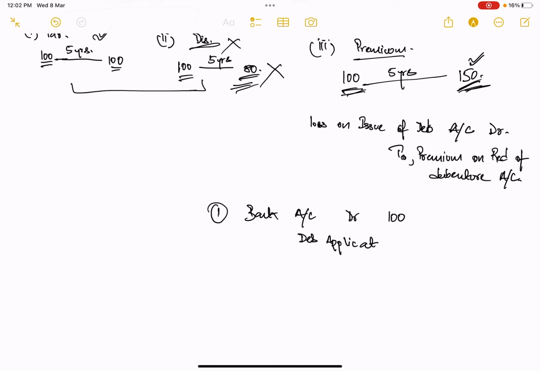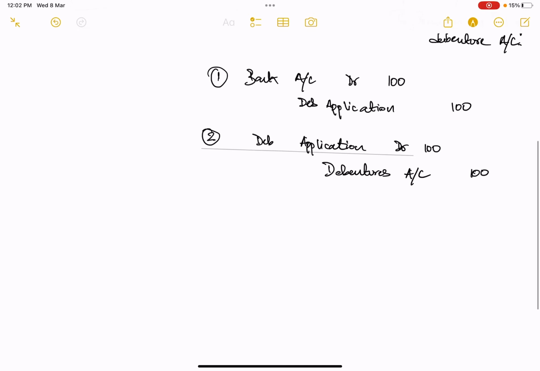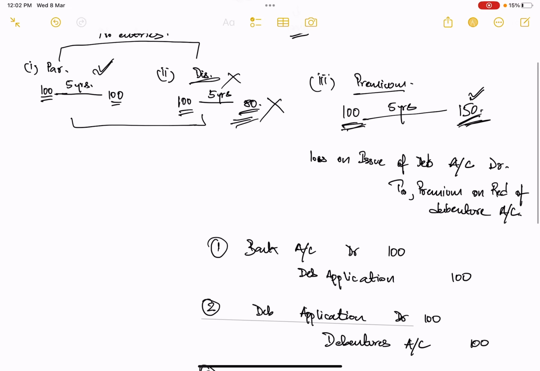Then this will be allotted. When this allotment takes place, it basically means application money is transferred to your debenture account. So debenture application account debited 100 rupees, and you will be crediting your debentures account by 100 rupees.